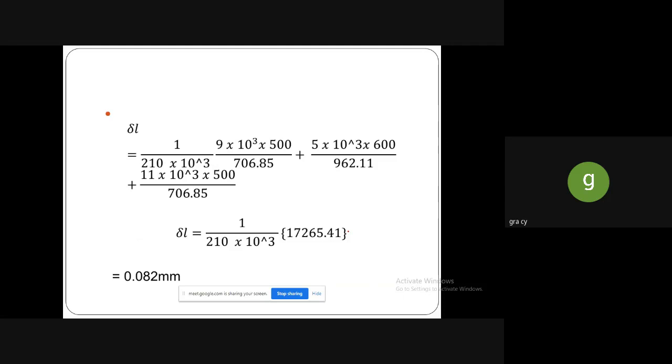So while substituting all these values, you will get the delta L value as 0.082 mm. So in stress strain relationship, the important thing is that we have to find out the elongation of the bar. So it is also one of the important topics to determine the elongation of the bar.